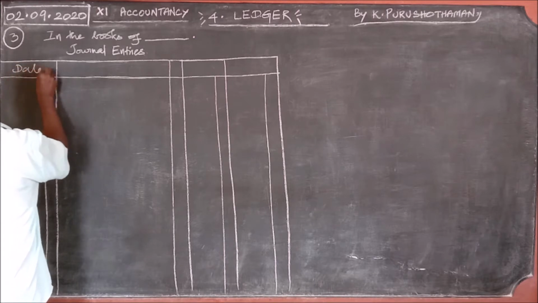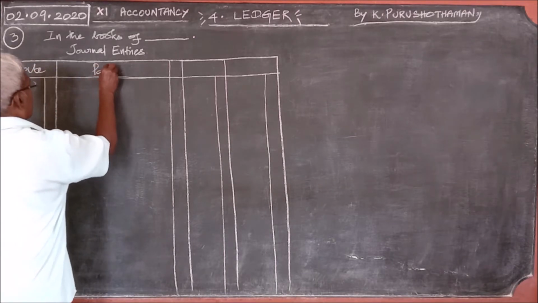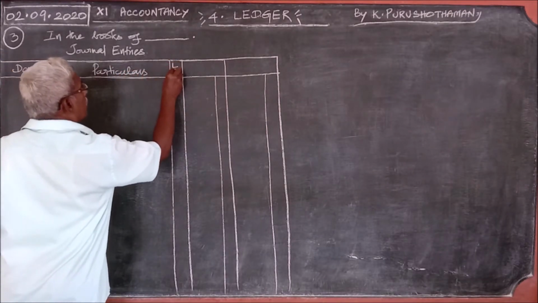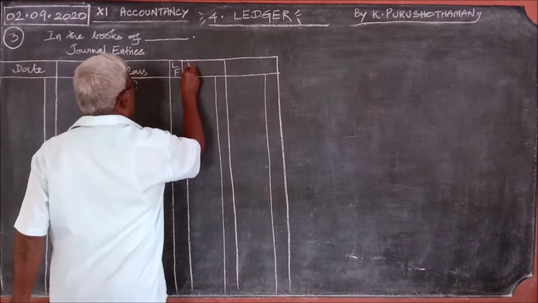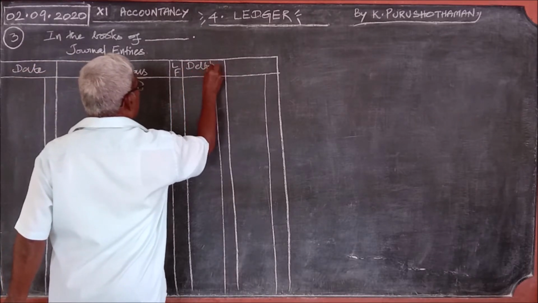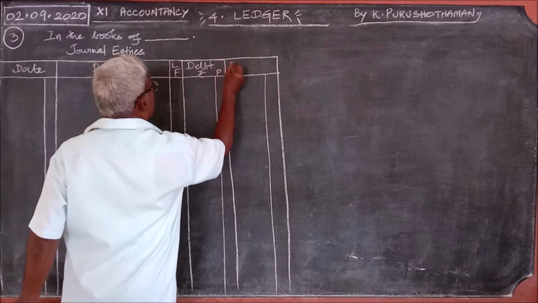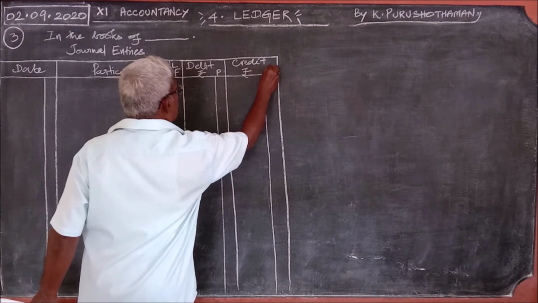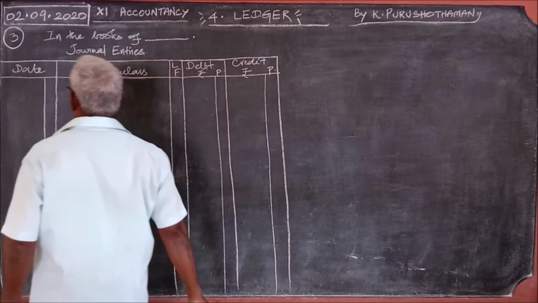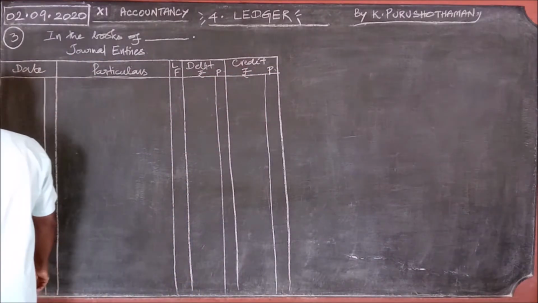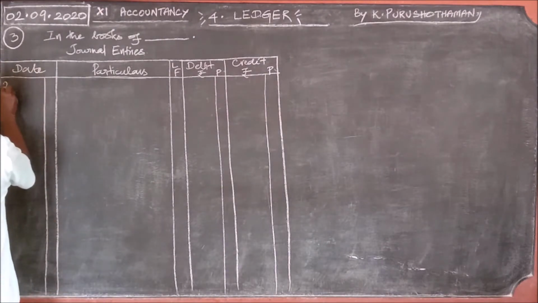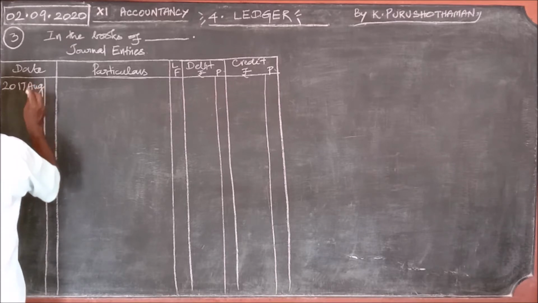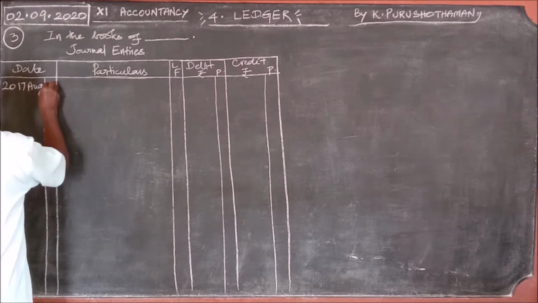Dates, particulars, ledger folio, debit, rupees, credit, rupees. Okay. Now the date is 2017, August 1st.